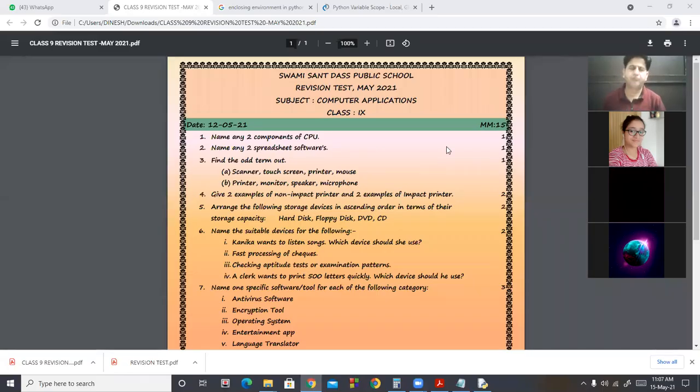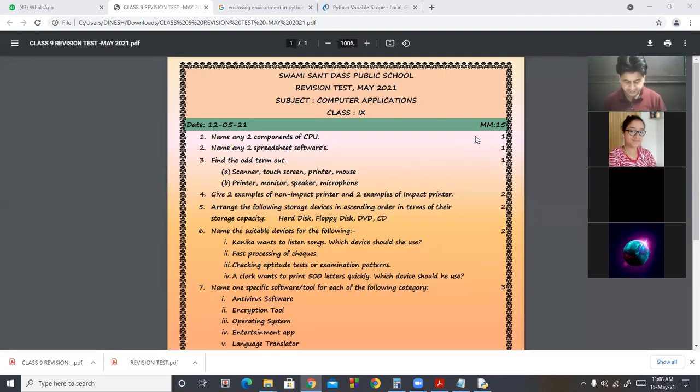Now I am going to revise your third chapter, that is your softwares, types of softwares. Okay, students, there are different categories of your softwares. These are two categories: system software and application softwares.